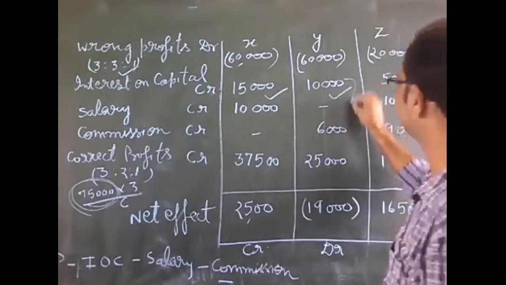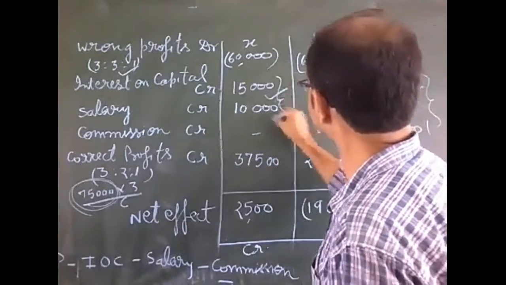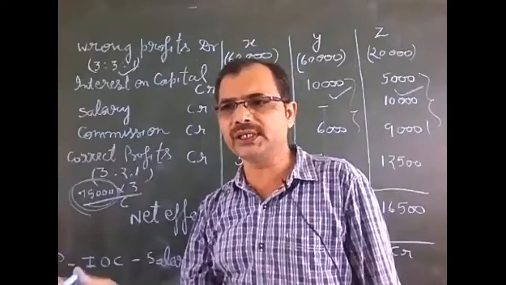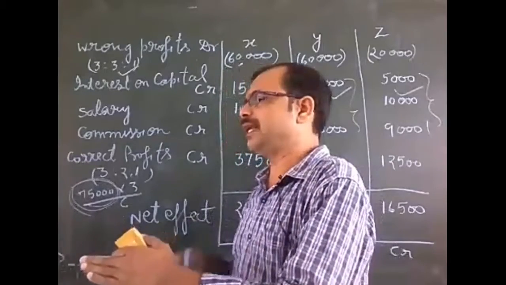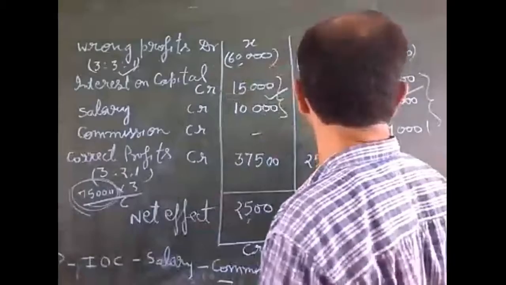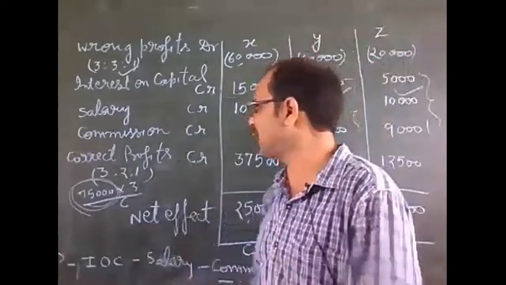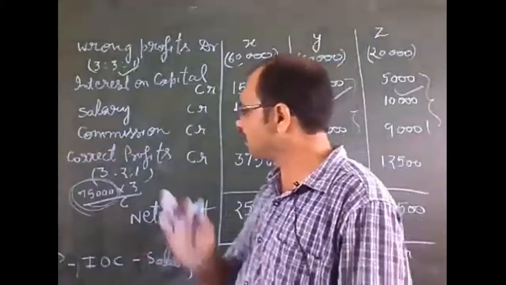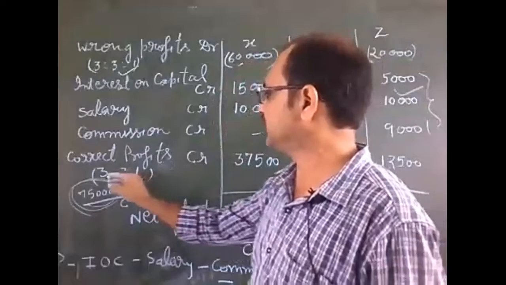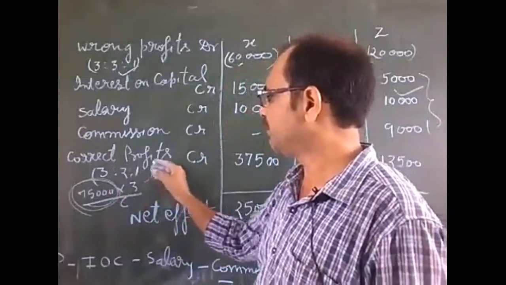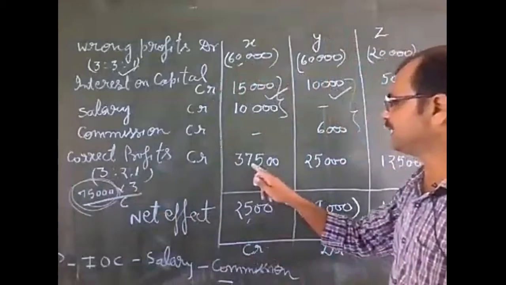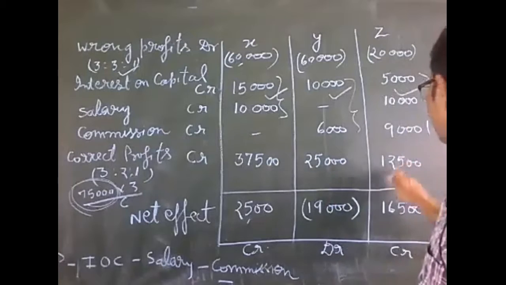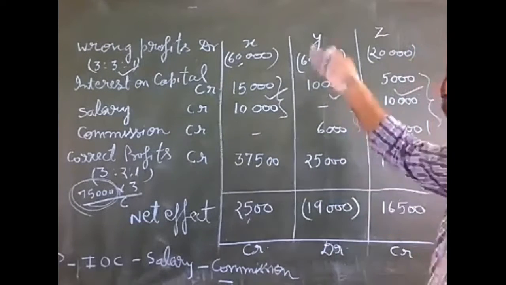These amounts will be added, and 1,40,000 profit is given in your question. From 1,40,000 we will deduct all these amounts, and you will find the amount 75,000. That would be the profit. And now we will divide in the right ratio, that is 3:2:1. When we divide, the amount will come 37,500, 25,000 and 12,500.